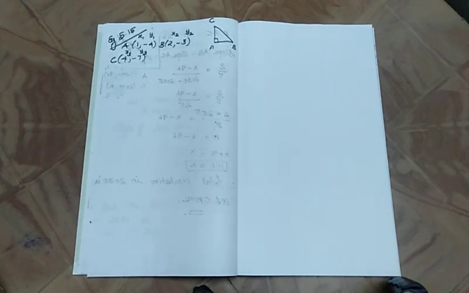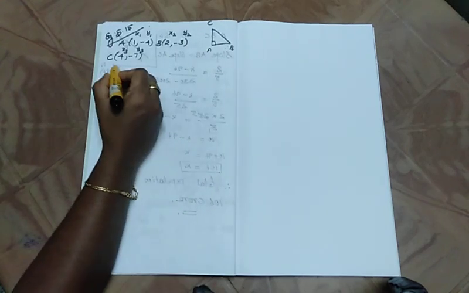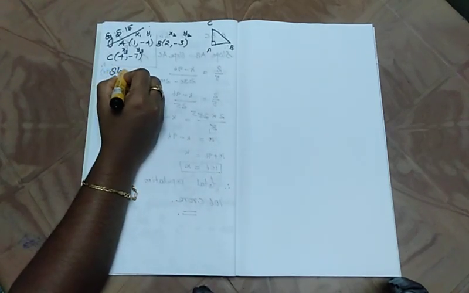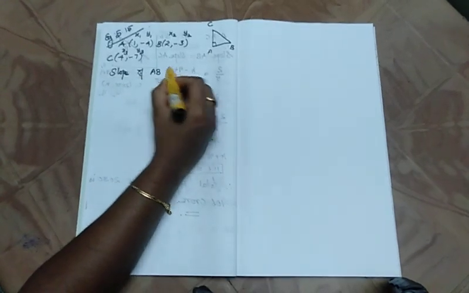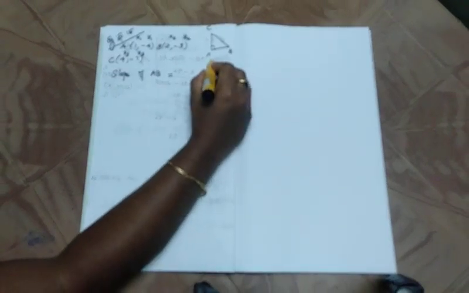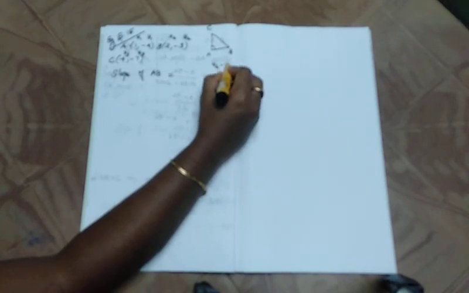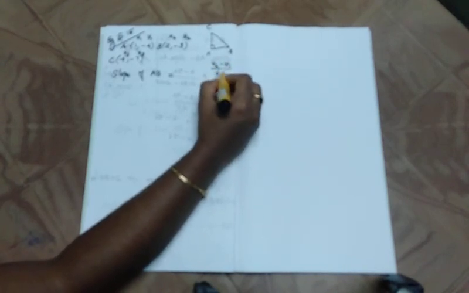Now find the slope value. Let's find the slope values and see what we get, whether we can consider it perpendicular or 90 degree. Okay, first slope of AB. We know that the formula is what? Yeah, y2 minus y1 divided by x2 minus x1.